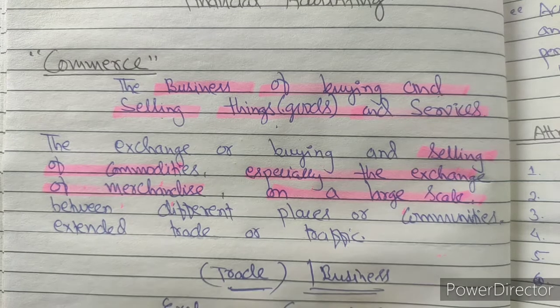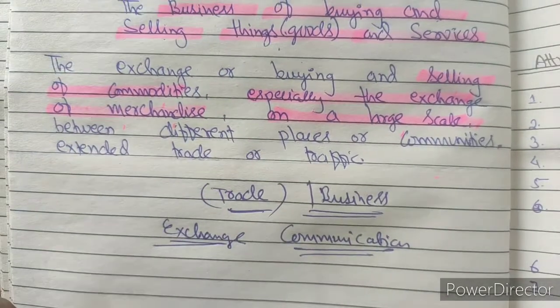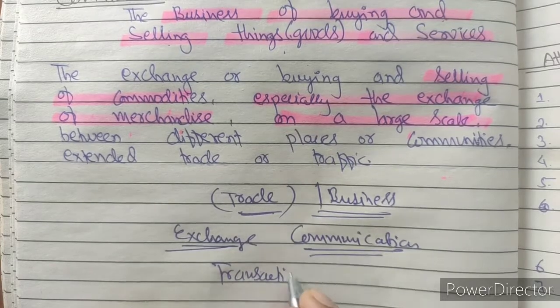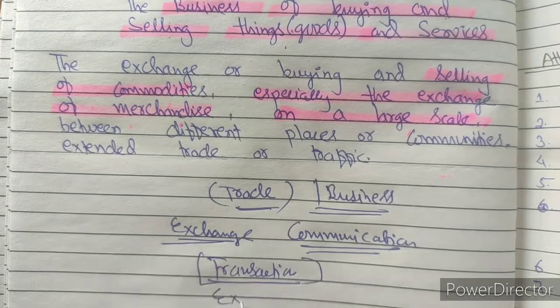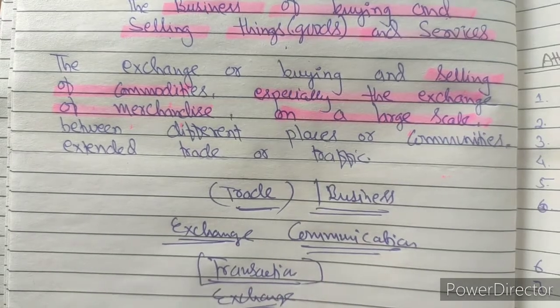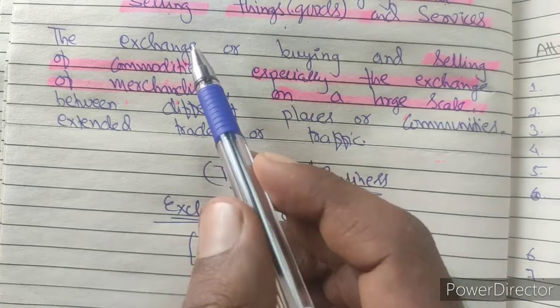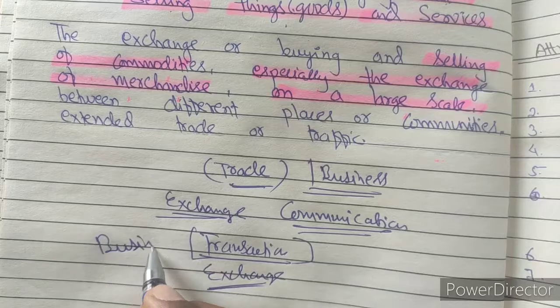The word transaction means any kind of exchange between two people or two firms. But whenever we are talking about commerce or accountancy, we deal with business transactions.